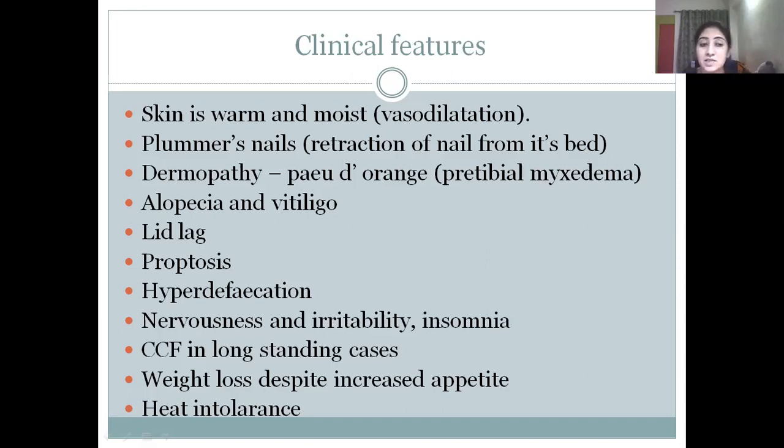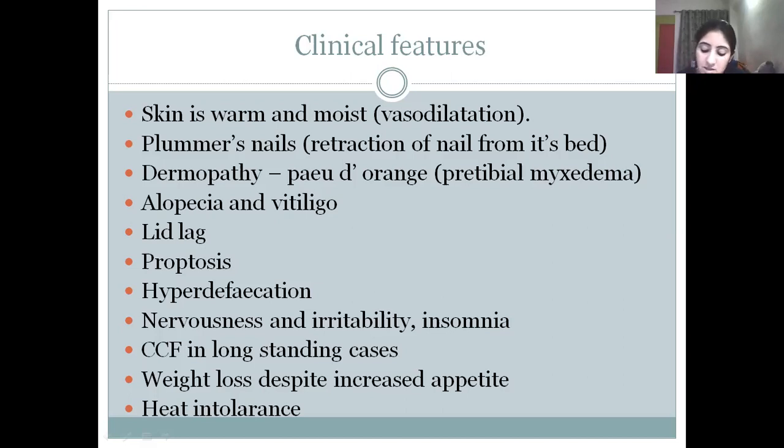Then there is lid lag and proptosis. Proptosis means exophthalmos. That means there is protrusion of eyeballs within the orbit, and this is due to push from behind due to increase in retrobulbar fat or edema or cellular infiltration, and this all occurs due to the excessive production of thyroxine hormone in the blood.